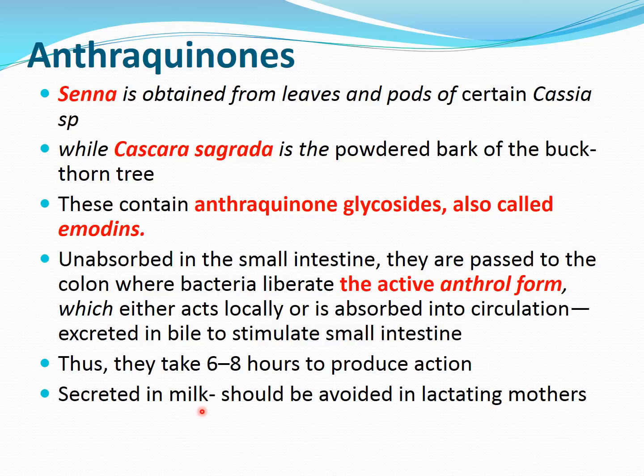Now, a very important thing, they should be avoided in lactating mothers because they are secreted in the milk. So senna or Cascara sagrada should not be given in lactating mothers. Most Ayurvedic preparations, just like the Isabgol we have learned in the bulk forming, contain senna or Cascara sagrada, one of which we may have heard, Kayam Churna. So that may contain this type of plant product apart from other plant products.